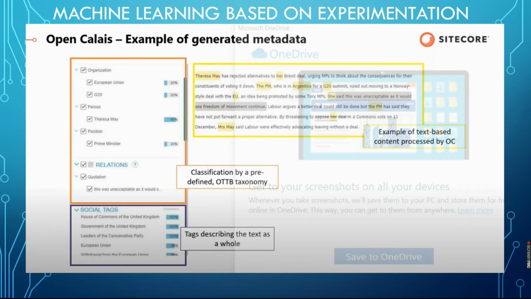OpenCalais is nothing but a tool that gets the data from the ML, and based on the data, it will generate metadata. This metadata is used to tag the content. OpenCalais is used for content tagging. Whatever text is used, it is a text-based process by OC: it processes the text and generates metadata.